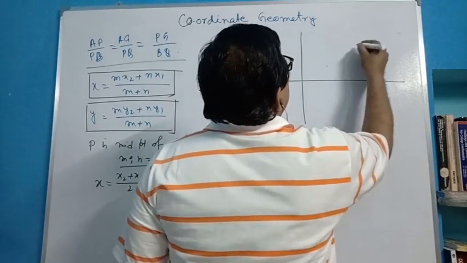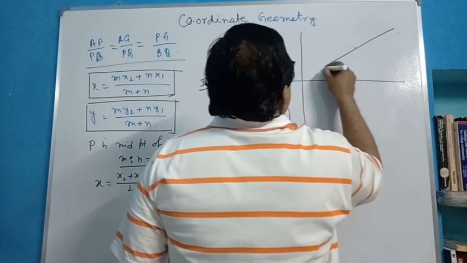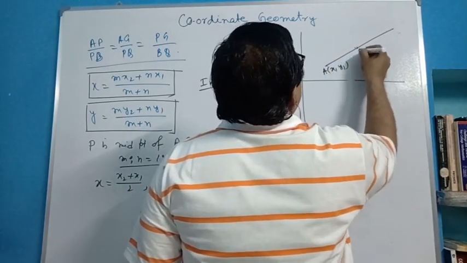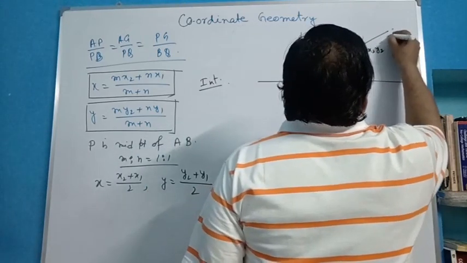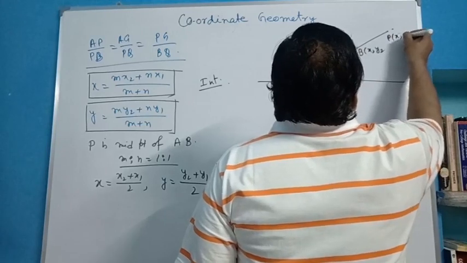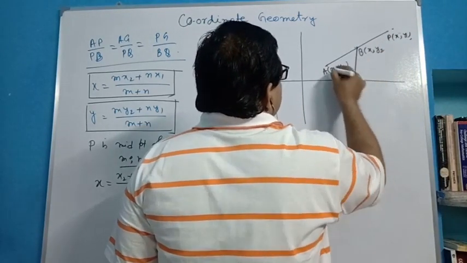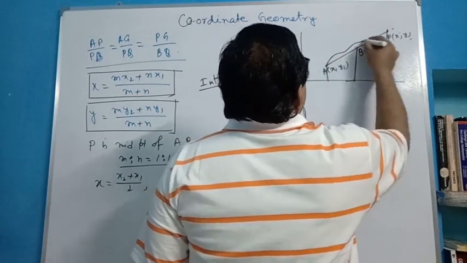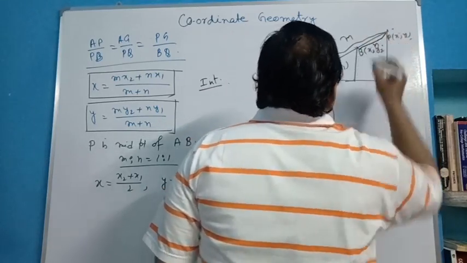Suppose this is point A, this is point B, this is point P. This is A (x1, y1). This point is B, say, whose coordinate is (x2, y2), and this point is P, say, (x, y). The ratios are the same, that means AP is m and BP is n.